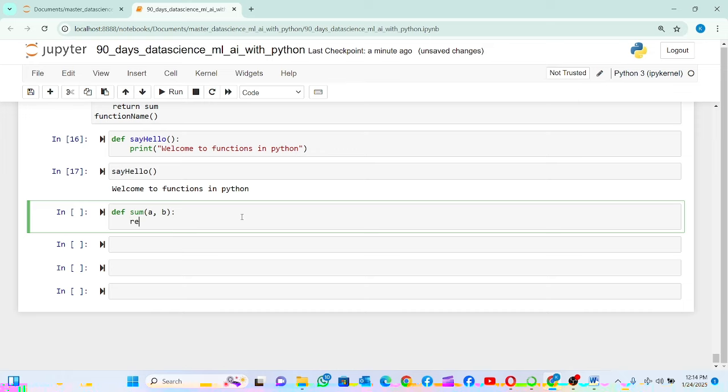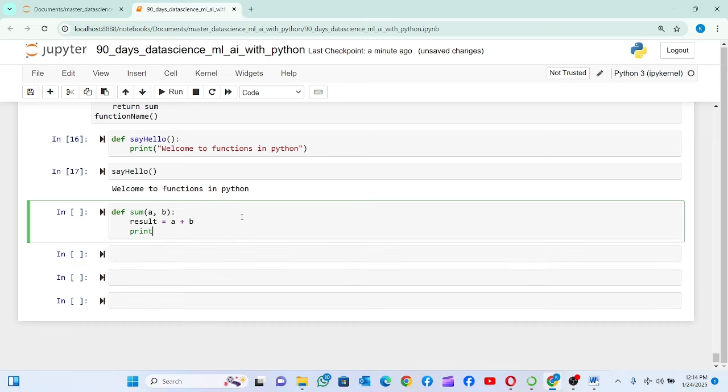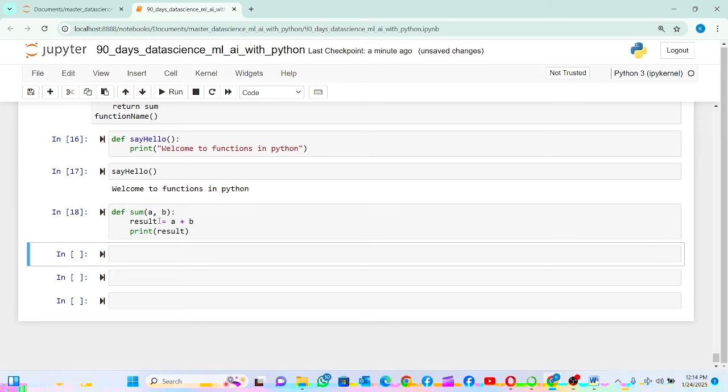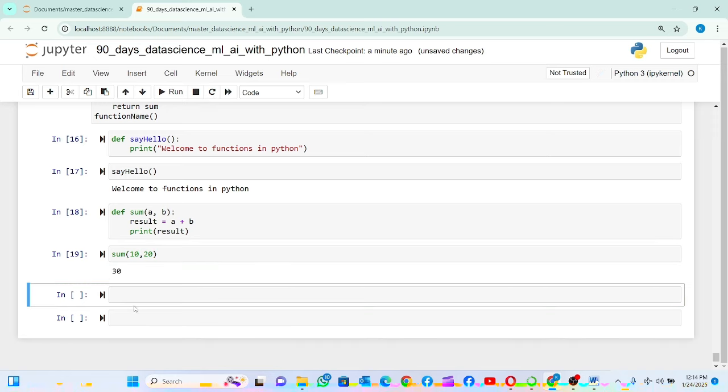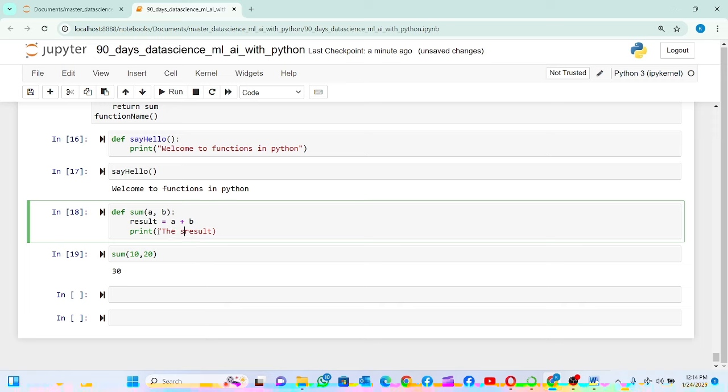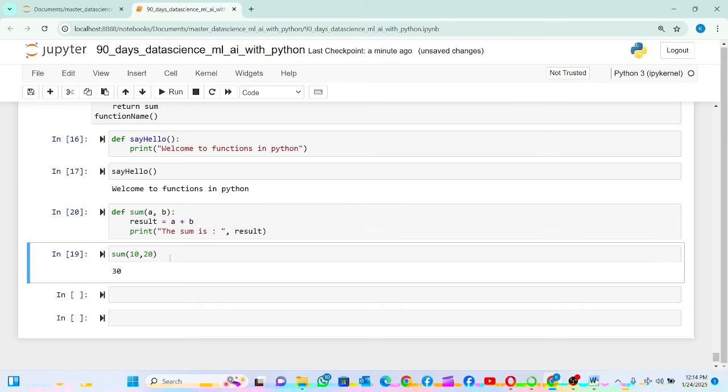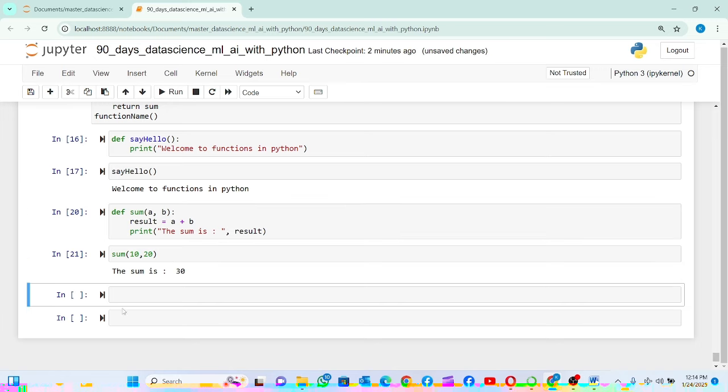Let me do result equals a plus b, then I print out the result. If I call sum with 10 and 20 and run it, it gives me the result. And if I want to add some text, I can say "the sum is", and if I run it now, it tells me the sum is this.